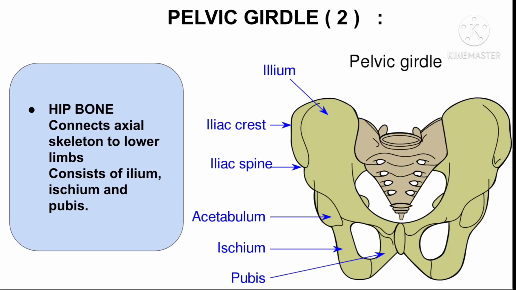The pelvic girdle. The pelvic girdle is formed by 2 hip bones or coxal bones. The hip bone connects axial skeleton to lower limbs. It consists of ilium, ischium, and pubis.